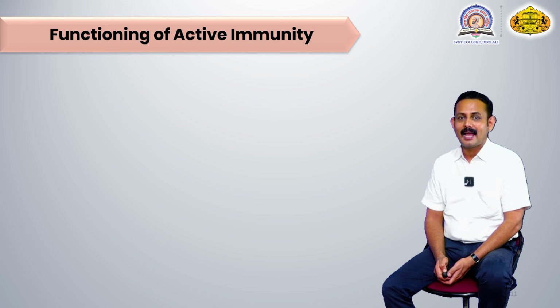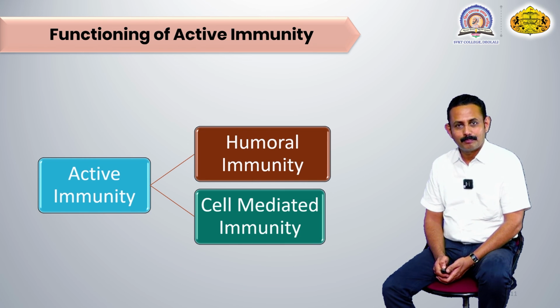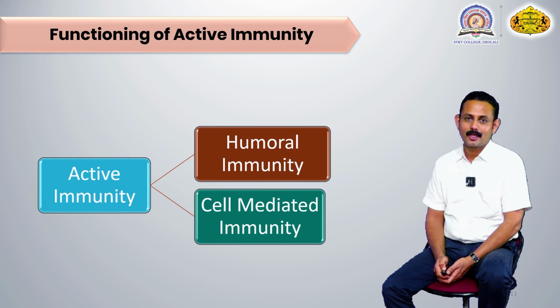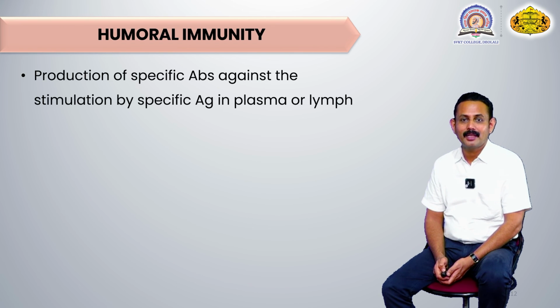So how is this active immunity functioning? Already I told you that active immunity functions either by the production of humoral immunity or by the production of cell-mediated immunity. What is meant by humoral immunity?